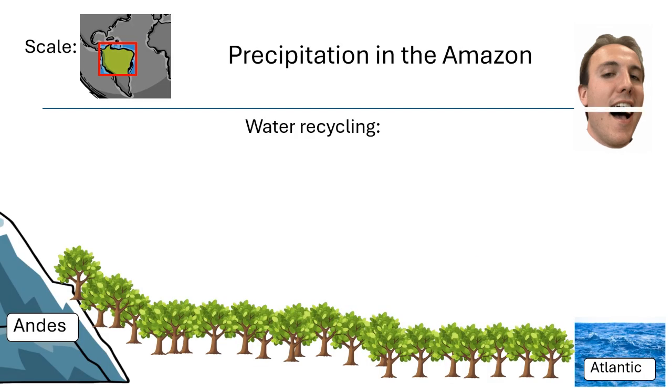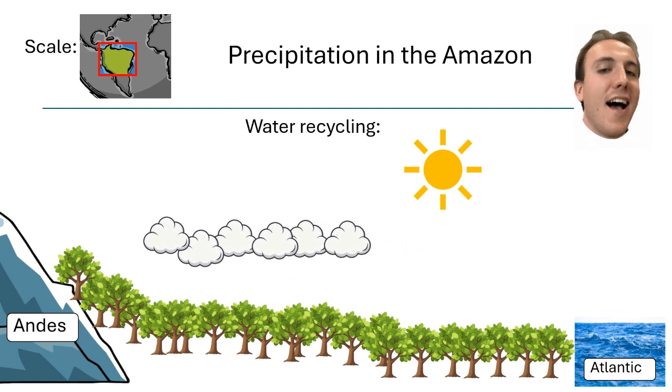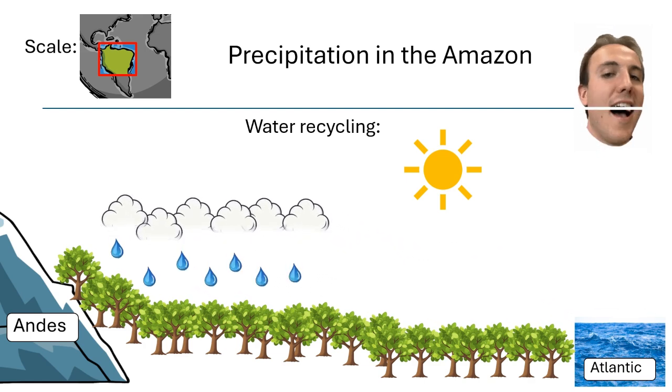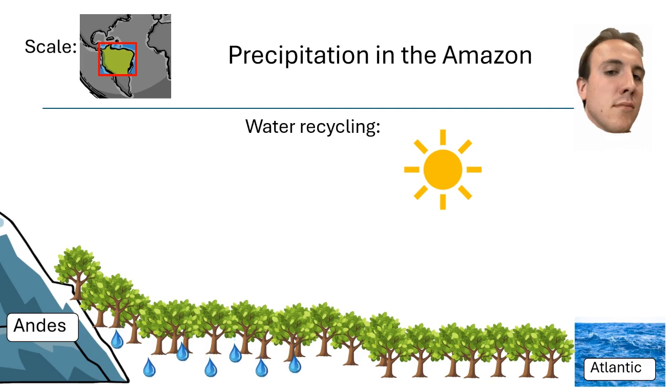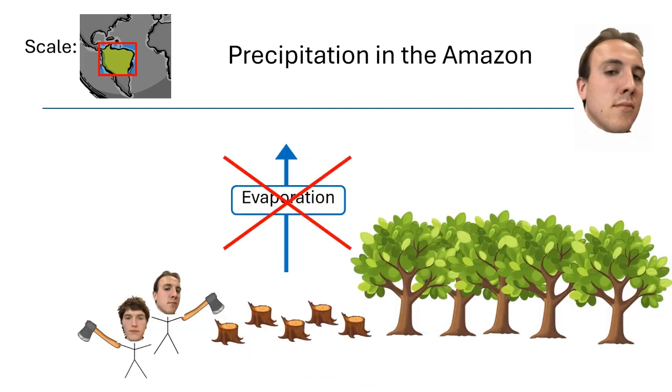A more regional feedback loop is precipitation in the Amazon. In the Amazon, water is recycled, meaning that water evaporates in one place, then gets blown towards the Andes, where it rains down within the Amazon, and then it flows back to the same place towards the Atlantic. However, logging disrupts this cycle, as logged areas evaporate far less water.